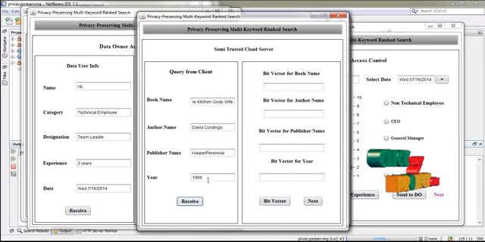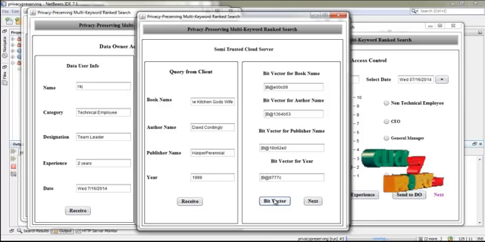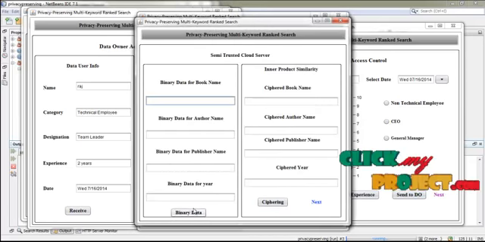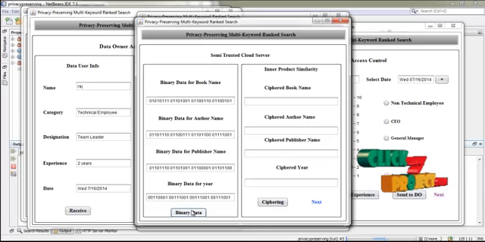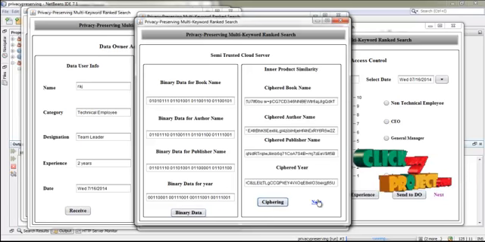Now press receive. Now the query from the data user is received by the service provider. Now press bit vector. Now the bit vector is generated for the query from the client, and then press next. Now for that bit vector, the binary data is generated, and then the service provider ciphers the binary data, and then press next.